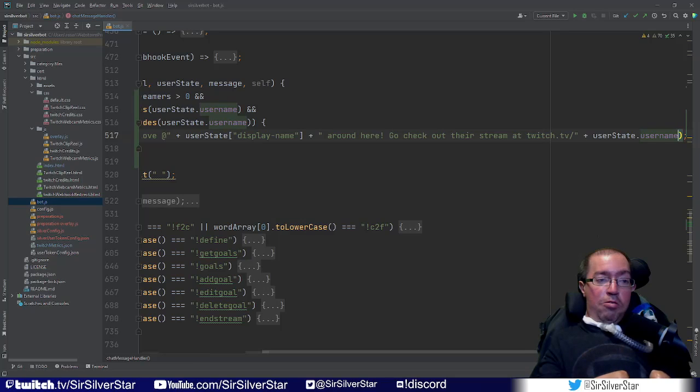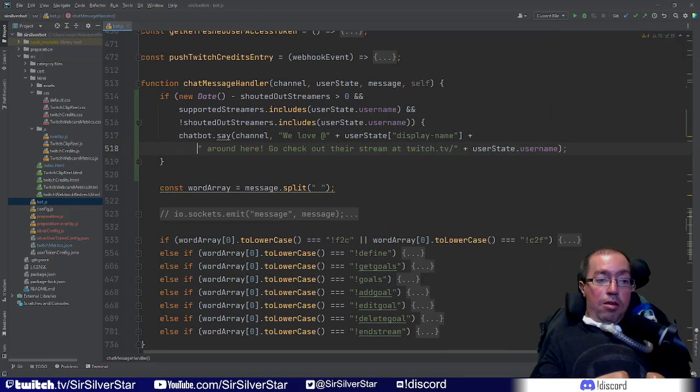So what this is going to do is it's going to shout them out within the chat with their proper capitalization. So let me bring this down for readability. And then it's going to create their Twitch link by saying twitch.tv/ and then using their username, which is all in lowercase, to create the link for the chat. And this is how you give the automatic shout out.